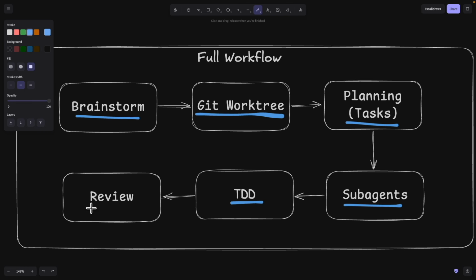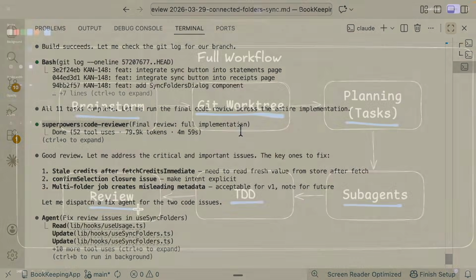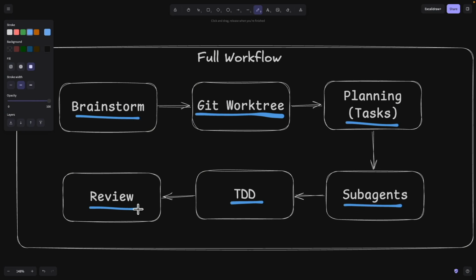And eventually, it's going to review the entire code base against what we have in our spec and also our test plan. And then it's going to merge that Git worktree into our main branch by creating a pull request so that other team members can review it.